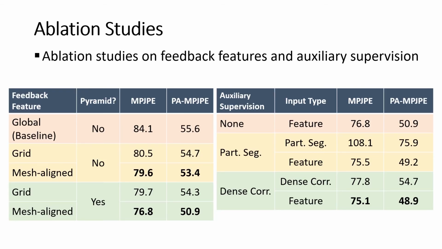We also perform ablation studies under various settings on the Human3.6M dataset to validate the efficacy of the key components in PyMAF. We alternatively replaced mesh-aligned features with the global features or the grid features for parameter updates. We've also tried using alternative pixel-wise supervision, such as part segmentation rather than dense correspondence in our framework. Here we can see from the tables that these alternative designs are inferior to our solutions.